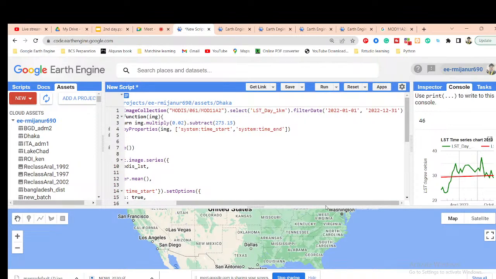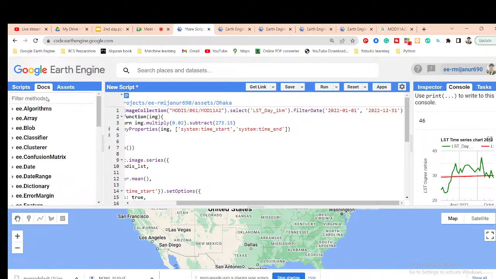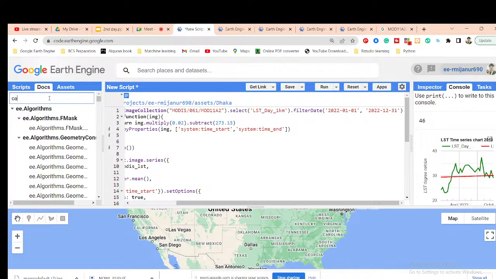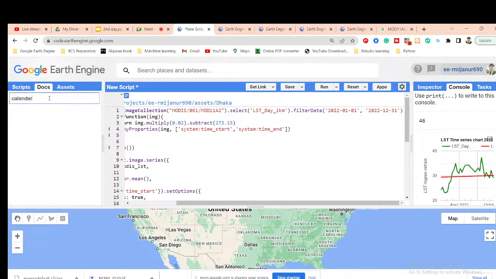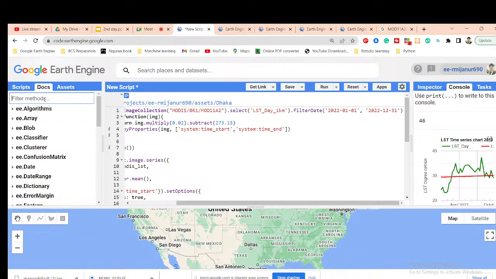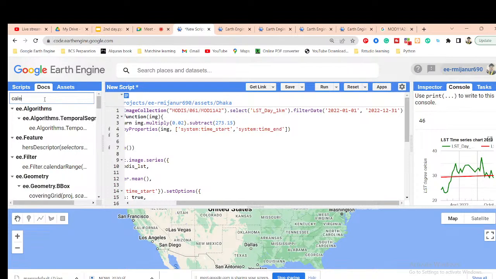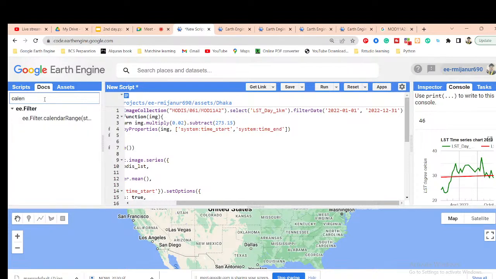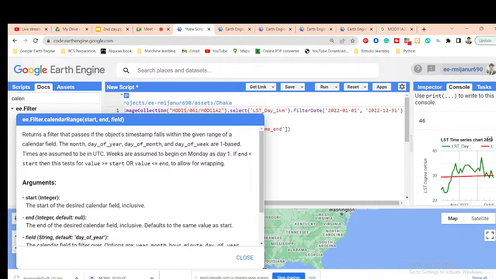So for that we also need to use another function, such as filter calendar range. Okay, so you can see this function, calendar range.